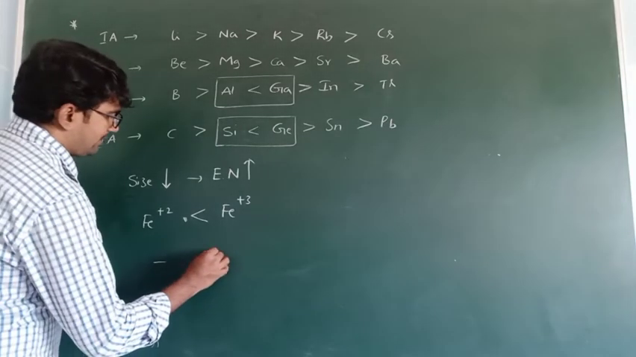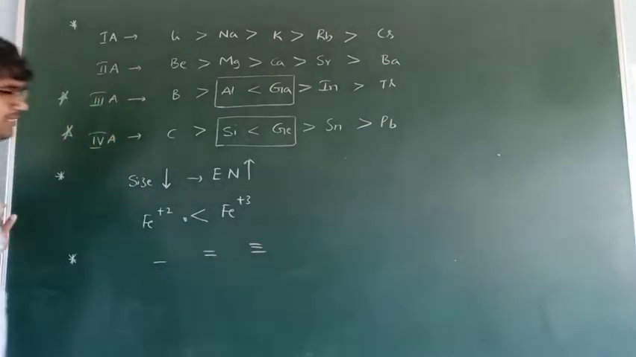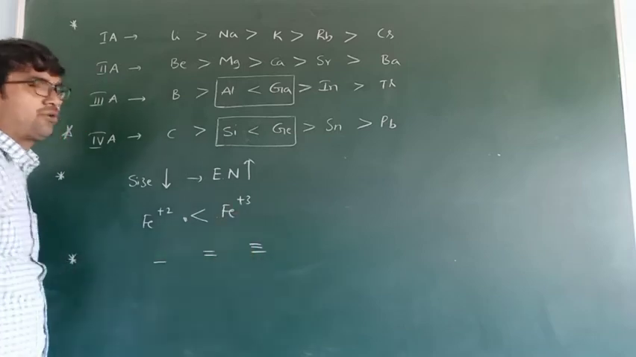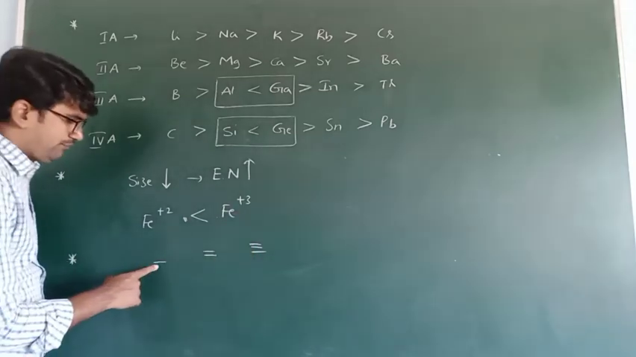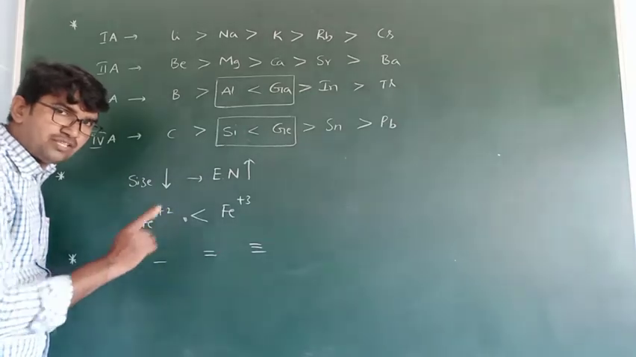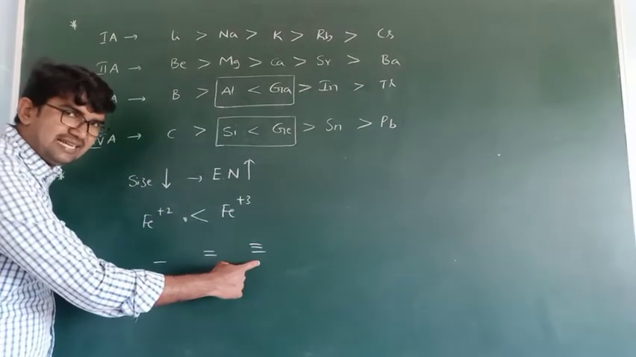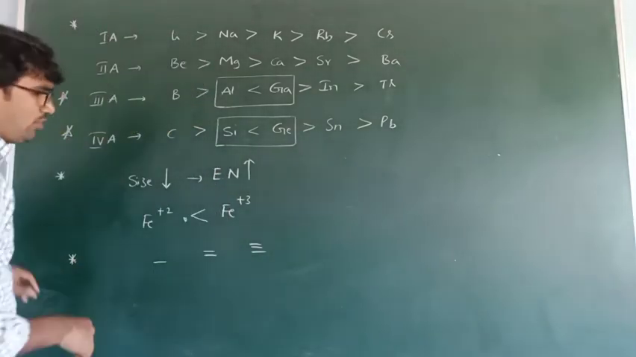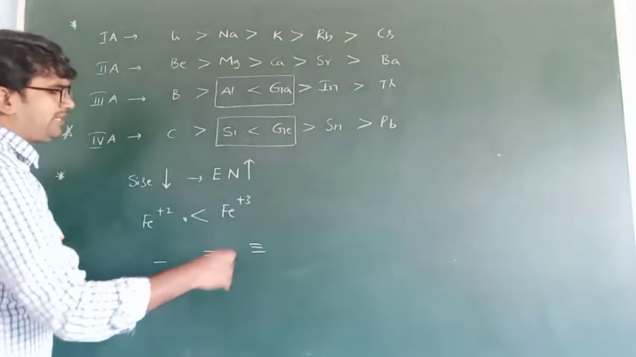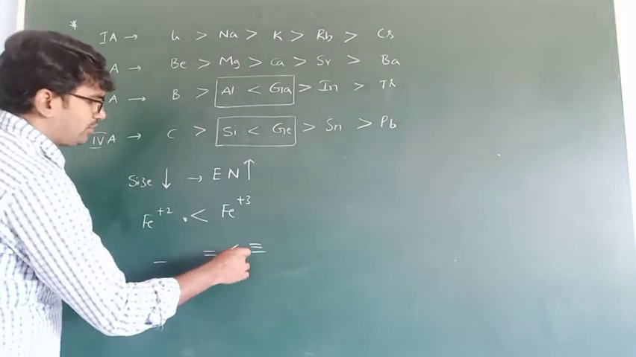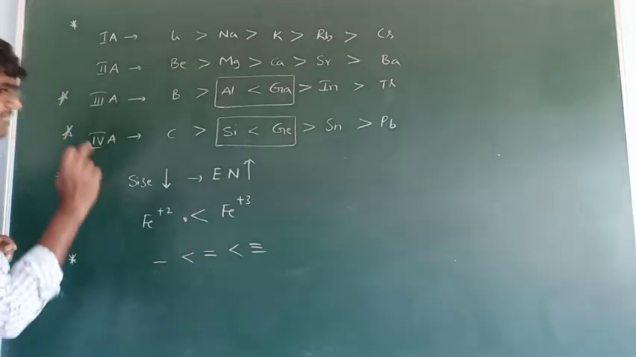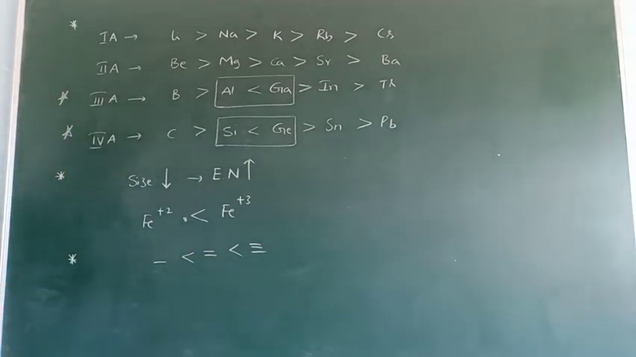If single, double or triple bonds are present between any two atoms, which one shows more electronegativity? If only a single bond is present, that bond length is more. If the number of bonds increases, the bond length decreases. If the bond length decreases, automatically size decreases. So a triple bond shows more electronegativity than a double bond. A double bond shows more electronegativity than a single bond. This is one more important point.